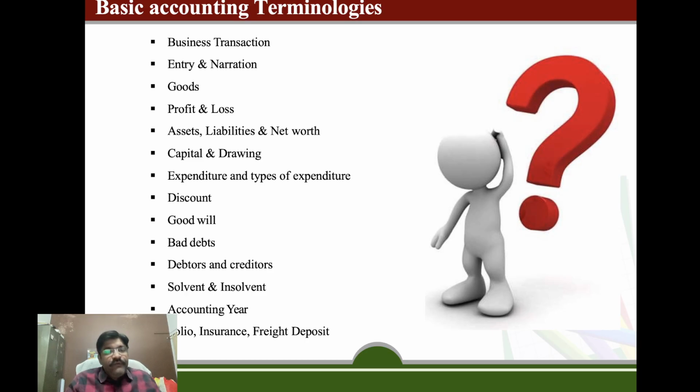So, when we are going ahead, the basic terms which we are very frequently using in the sessions are business transactions, entries and narrations, goods, profit and loss, assets, liabilities and net worth, capital and drawings, expenditures, types of expenditures, discount, goodwill, bad debts, debtors and creditors, solvent and insolvent, accounting period, folios, insurance, and fixed deposit.